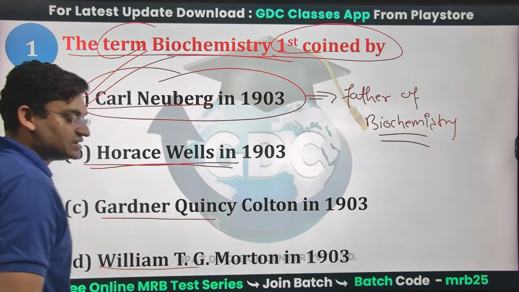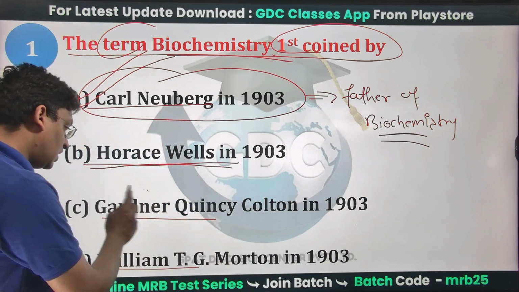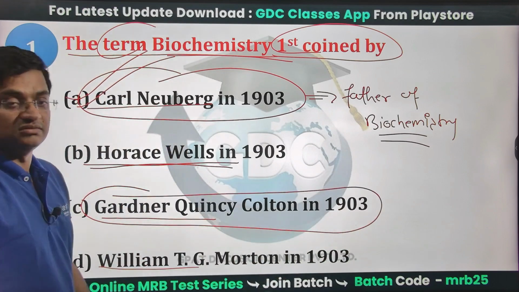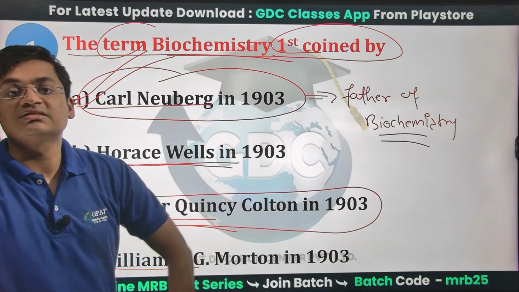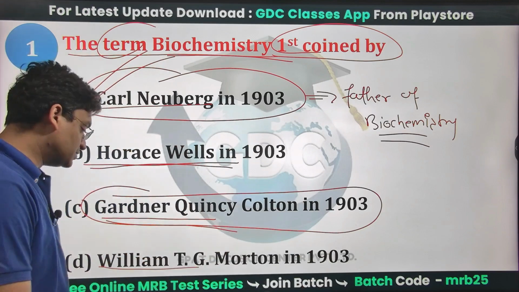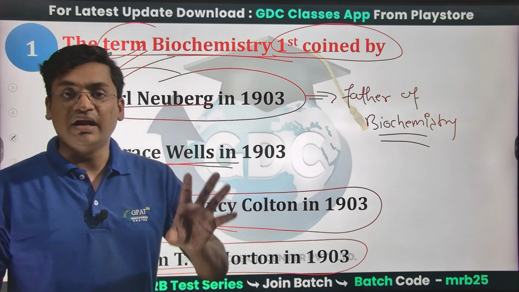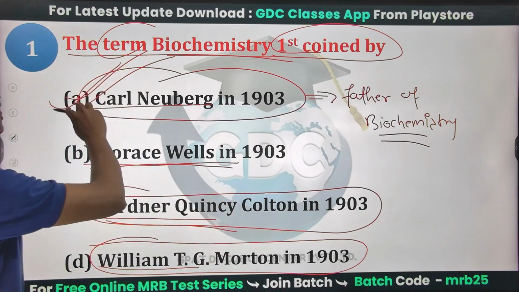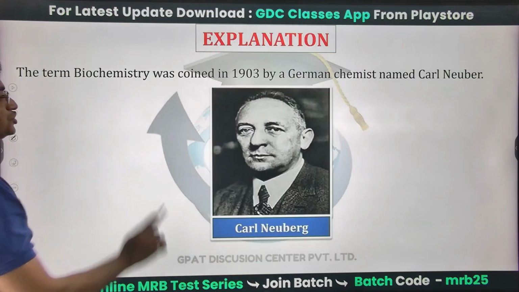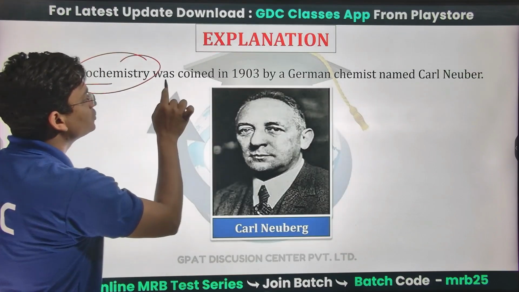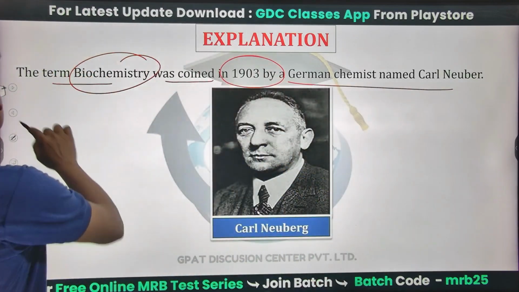Next, Horace Wells was the person who first used nitrous oxide in dentistry. Gardner Quincy Colton was the person who first talked about N2O, that is nitrous oxide, being used as an anesthetic agent. William T.G. Morton was the person who used ether as an anesthetic agent. So Carl Neuberg will be the right answer, that is A will be your correct answer. The term biochemistry was coined in 1903 by a German chemist named Carl Neuberg.